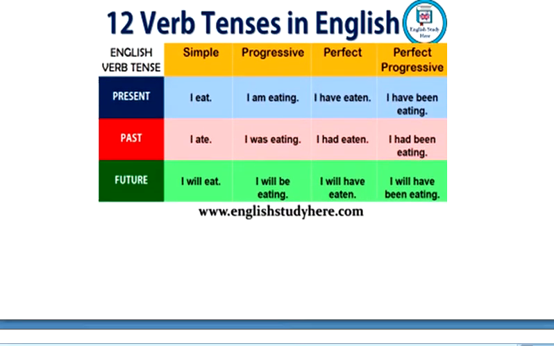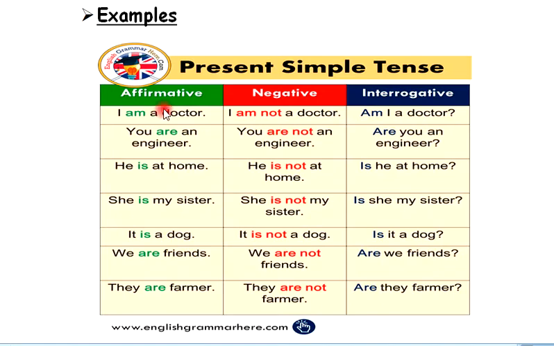And you need to keep one thing in your mind, that there are subkinds of all of the tenses. In examples we can see affirmative, negative, interrogative. Let's suppose there is a sentence in present simple tense: I am a doctor. If I ask you to write the negative of this sentence, it should be like I am not a doctor. You have to put not over here. And if I ask you to make it interrogative, you have to put the helping verb at the start and make it a question. Am I a doctor? Question mark.